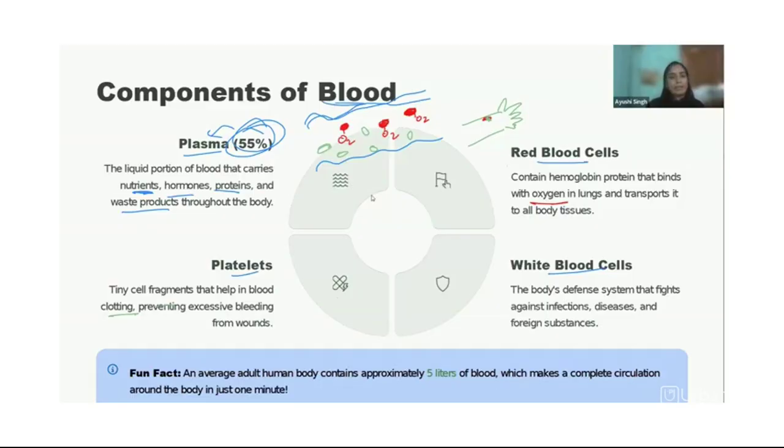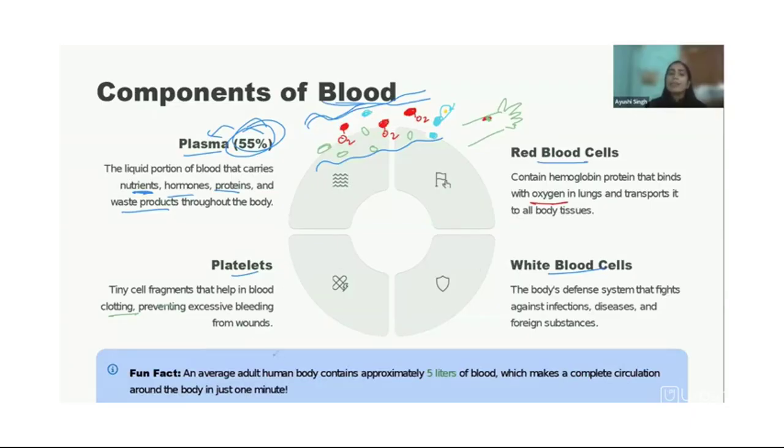Then comes the white blood cells. Let me draw it with white color. If it is visible, okay, it's not. Let me draw it with some other color, maybe sky blue. So this is the defense system of the body. If any extra bacteria tries to enter here, this will go and do phagocytosis. You might not understand the word, we'll discuss it later. It will eat up this extra bacteria or unnecessary particles in the blood, and that's how it prevents any kind of infection being caused to us.